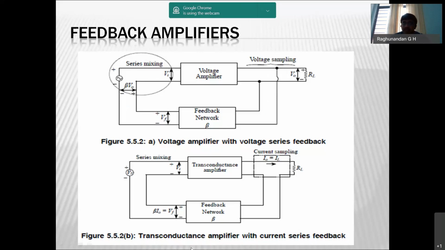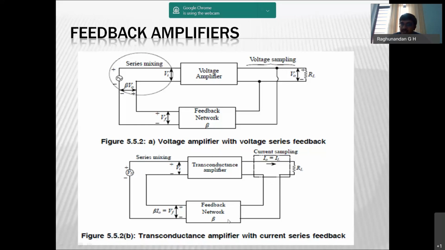Next one is the transconductance amplifier. Why is it called a transconductance amplifier? We'll look into it. Here I have taken an example of current series feedback. You can see the output is drawn in series. When you are sampling the output in series, then it should be current. You cannot draw the voltage in series. For sampling, only the current should be sampled and fed as input, and that should be fed in series to the input of this amplifier.